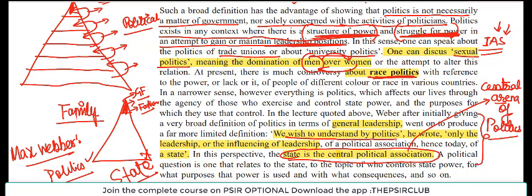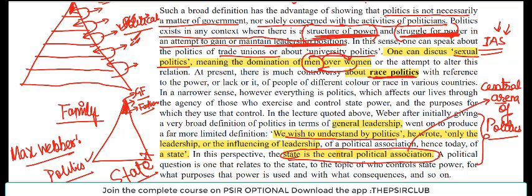Economic society हम नहीं पढ़ेंगे, वहाँ पे भी power relations हैं, but maximum power relations you will be finding in the political arena. And hence Max Weber said that if you want to understand politics, understand the leadership, or how there is an influence of leadership in a political association, and hence state.